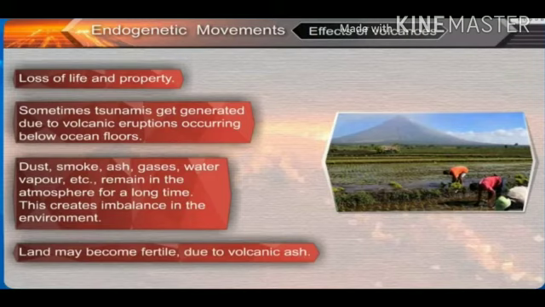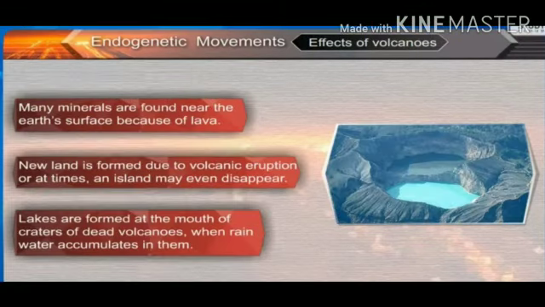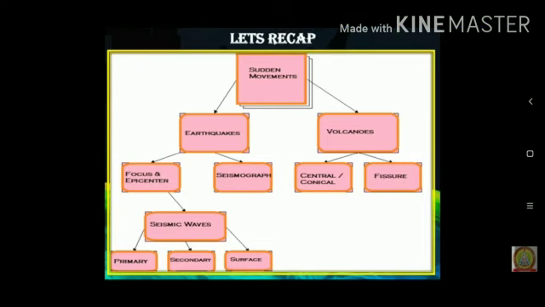Third, dust, smoke, ash, gases, water vapor, etc. remain in the atmosphere for a long time, and this may create an imbalance in the environment. Fourth, land may become fertile due to volcanic ash. Fifth, many minerals are found near the Earth's surface because of lava. Next, new land is formed due to volcanic eruption, or at times an island may even disappear. Lakes are formed at the mouth of the craters of dead volcanoes when rainwater accumulates in them. So these are the effects of volcanoes.